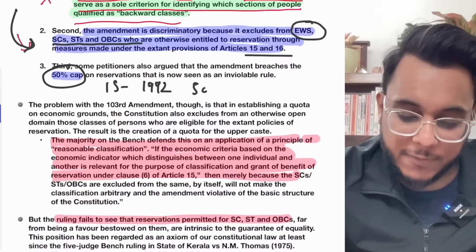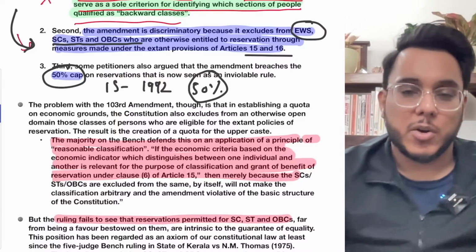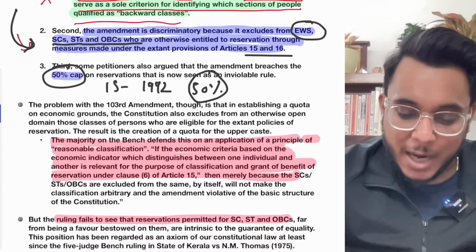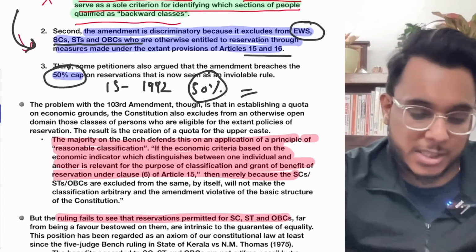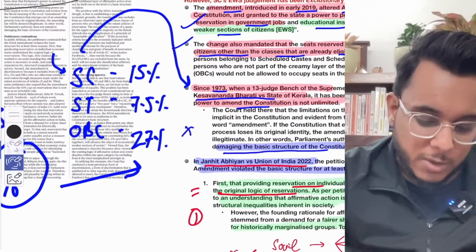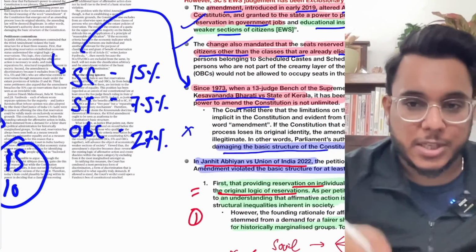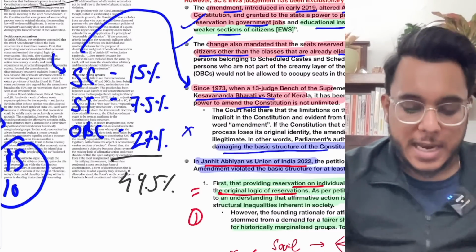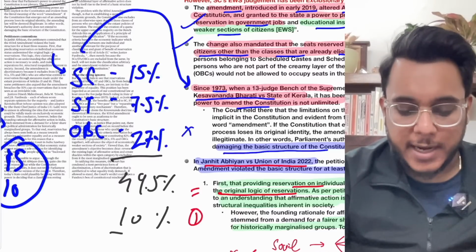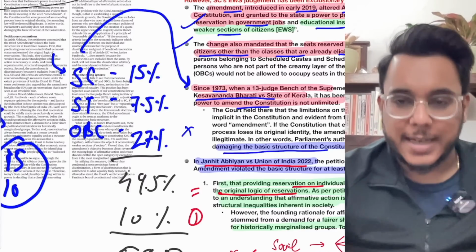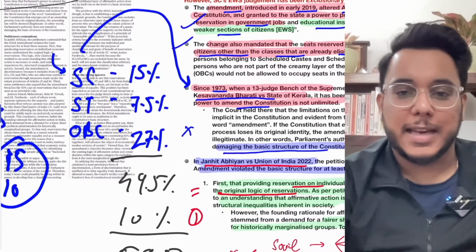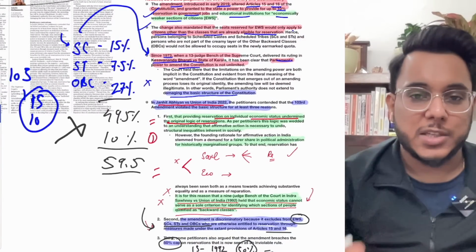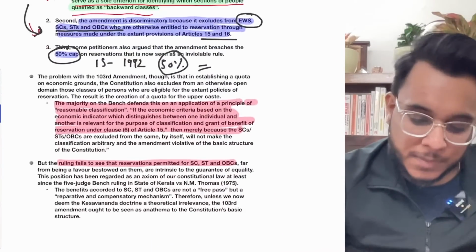the Supreme Court provided this particular thing, that reservations cannot exceed 50%, because then it will lead to inequality to the unreserved categories. But now what has happened? The 50% cap has been breached. How? Because we were already giving the reservations that I have provided you. It was 49.5% reservation. If you add the 10% reservation of EWS, the reservation reaches 59.5%. So the 50% cap has been breached. This is the challenge that's coming in this particular direction.